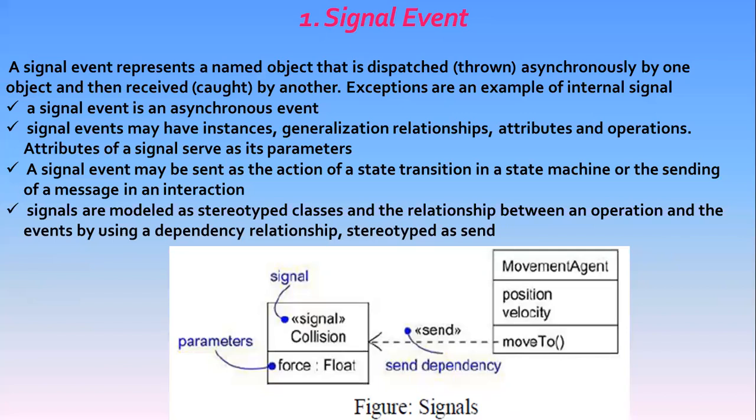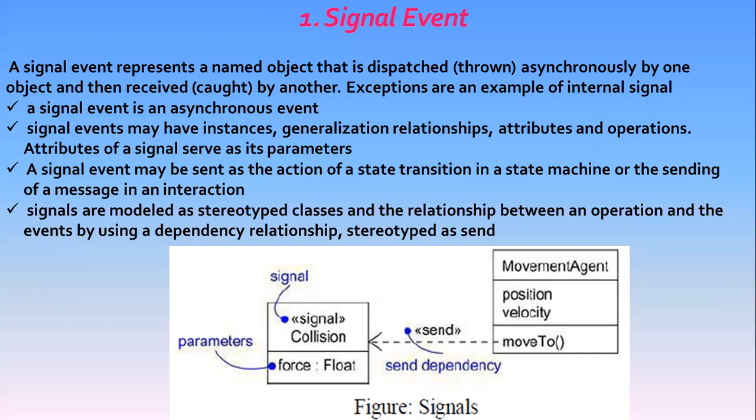Also, as with classes, signals may have attributes and operations, before being sent by one object or after being received by another. So a signal is just an ordinary data object.